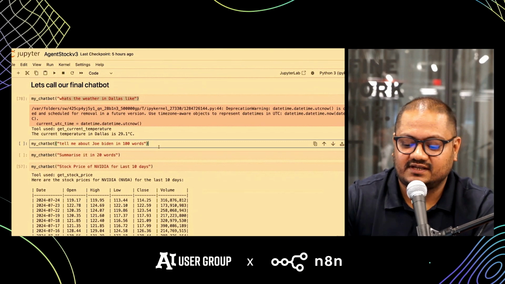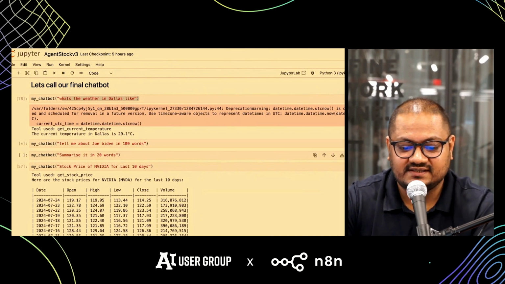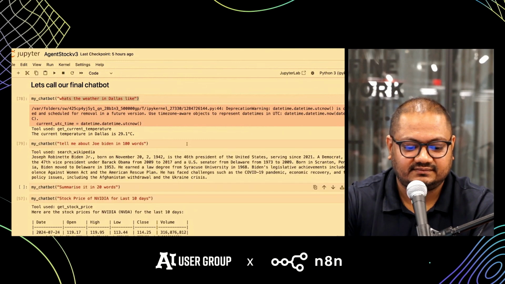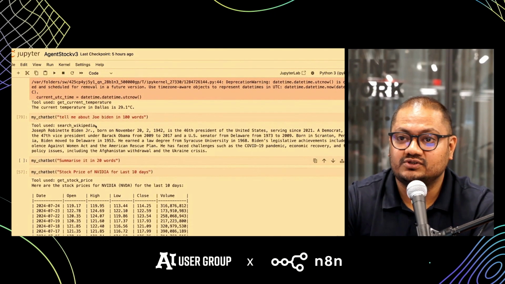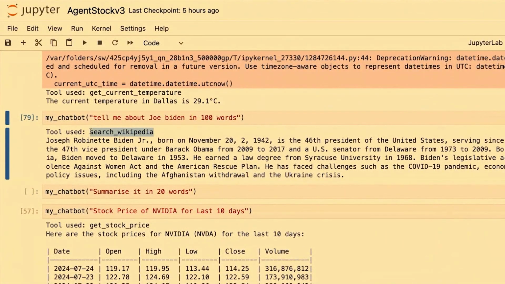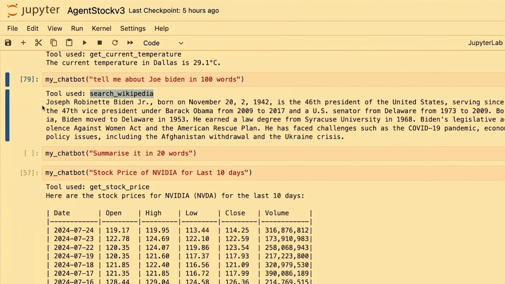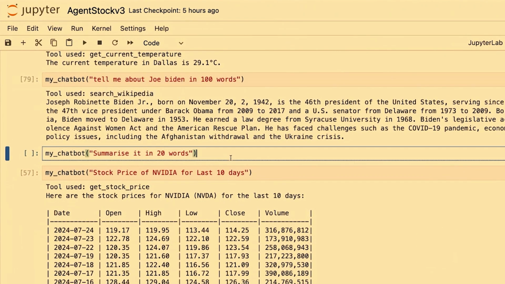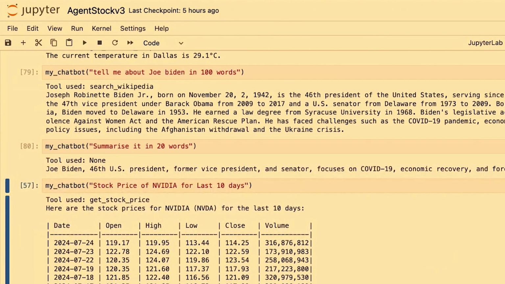Second, if I ask it about Joe Biden, let's see, and I'm also asking to summarize it in 100 words. One, it says that, okay, it has used Wikipedia to get this information, and this is a summary in 100 words. 100 words is too much for us. Let's summarize it in 20 words. So now it's more like a chatbot. It knows what has been entered earlier and responds accordingly.